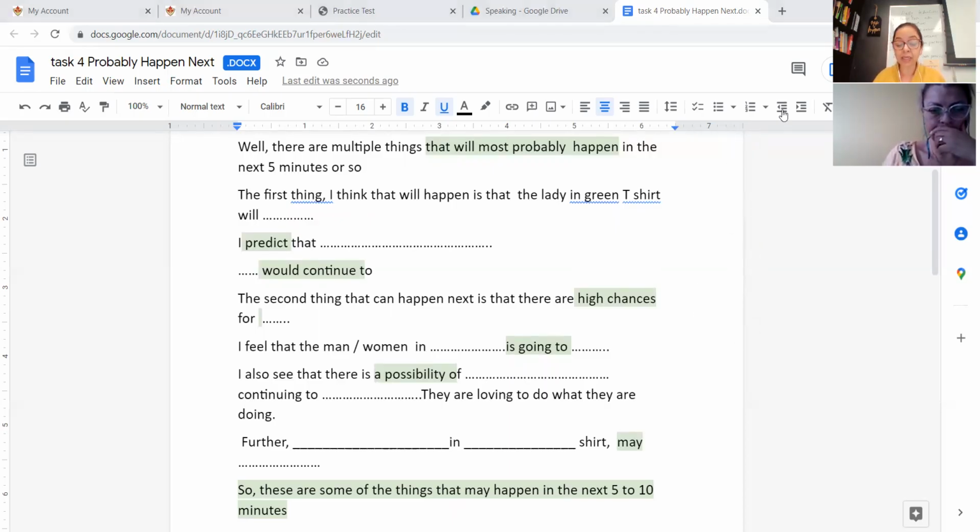Again, you have 60 seconds to record and 30 seconds to prepare. Your preparation should be easier in this question because you're already very familiar with the picture. All you have to do is think about everything that you described happening, and what would happen maybe after 5 minutes, 6 minutes, or 10 minutes or so. You can use these words: going to, possibility of, would continue to, may do this. That can be the language component of this task.